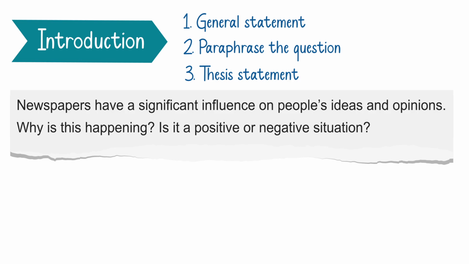And here, because it is cause and opinion, in your thesis statement you have to write that there are numerous ways that this affects people, and you have to provide your opinion here. You cannot delay responding to the task up to the conclusion part. You have to say, is that positive or negative in your thesis statement?